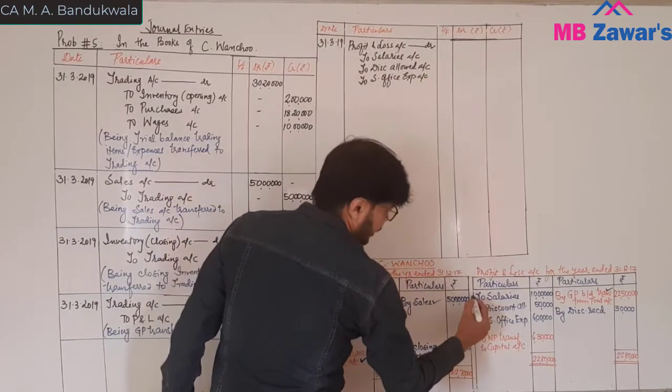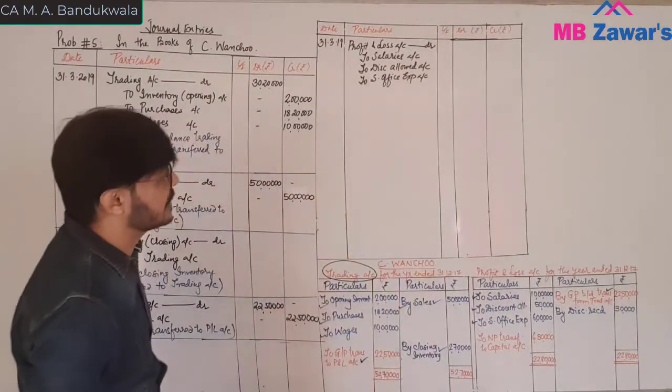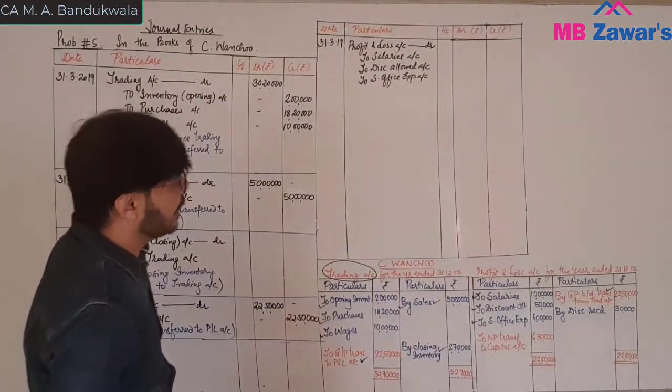So we have transferred salaries, discount and sundry office expenses account to profit and loss account.